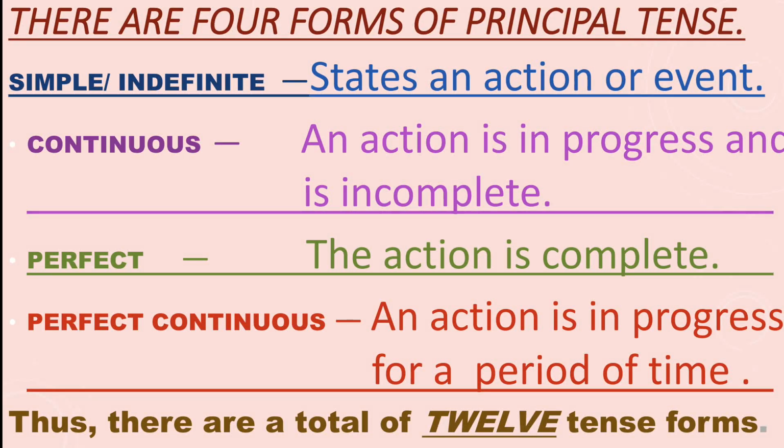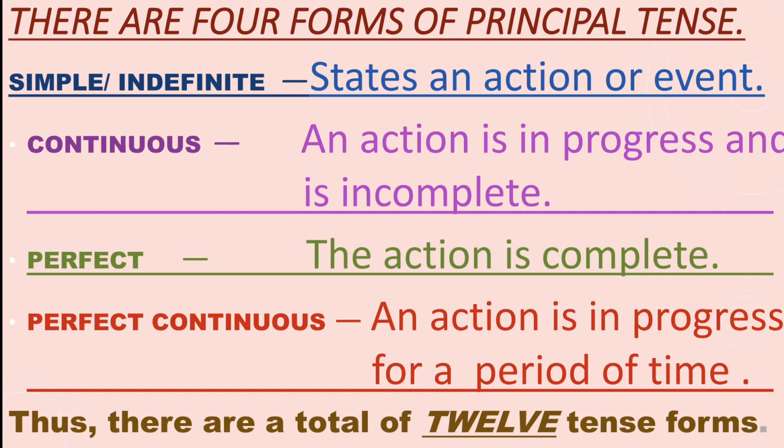Those four forms are in this way: simple, also called indefinite. It states an action or event. Whether it is simple present, simple past or simple future, it only states an action or event.